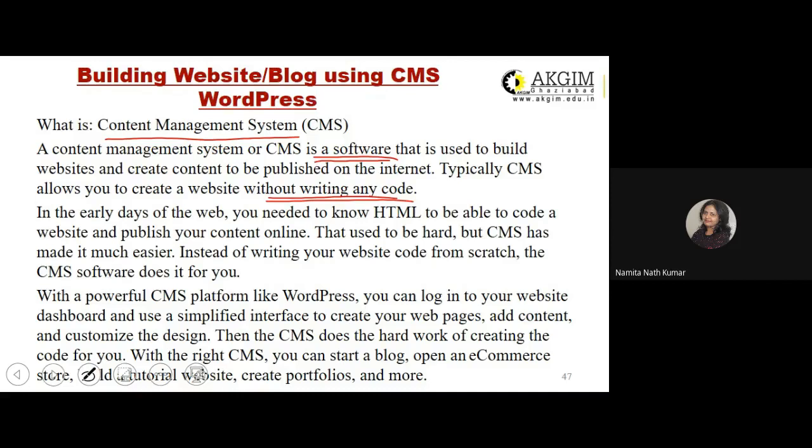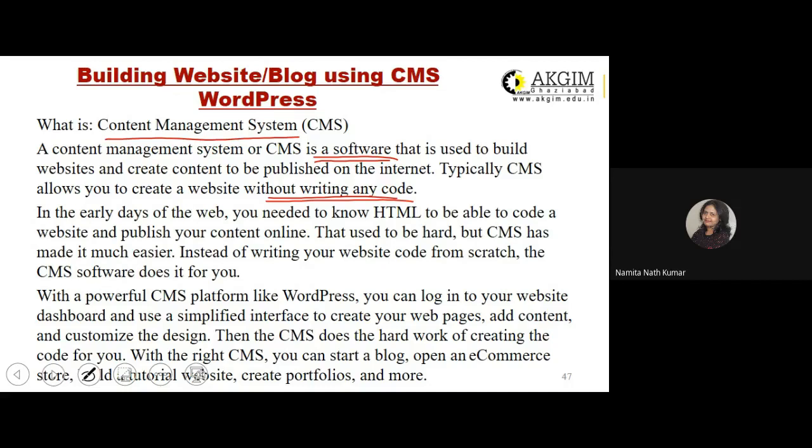In the early days of the web, you needed to know HTML to be able to code a website and publish your content online. It was difficult when the creation of website and uploading it on the internet platform just started.